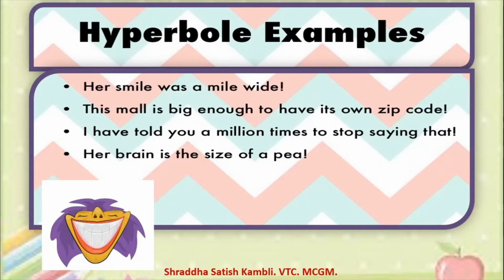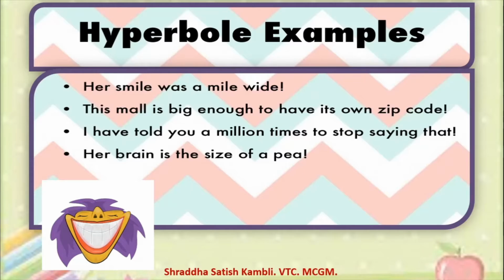So how can a smile be that wide? Almost 2 kilometers. It cannot happen. So this is an example of a hyperbole. I told you, किसी चीज को बढ़ा चढ़ा के बोलना is an example of a hyperbole. So her smile was a mile wide is an example of a hyperbole.